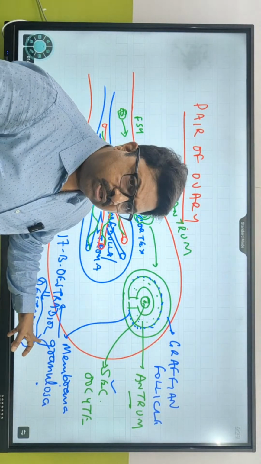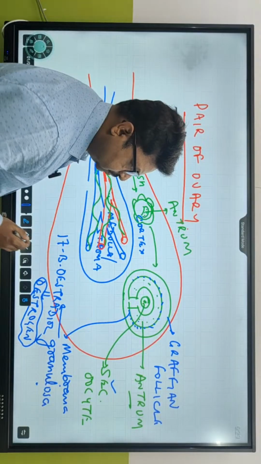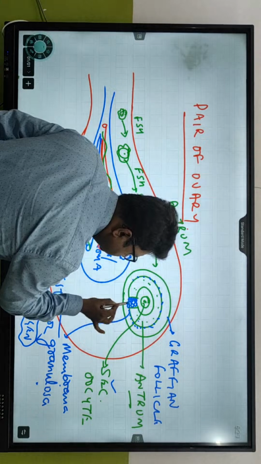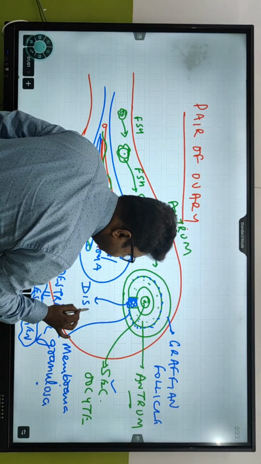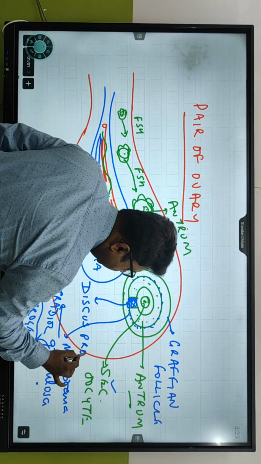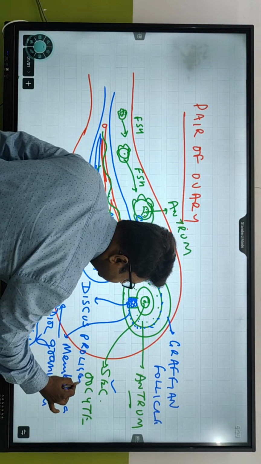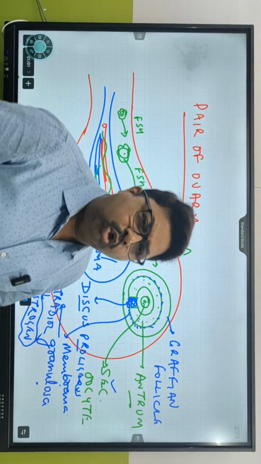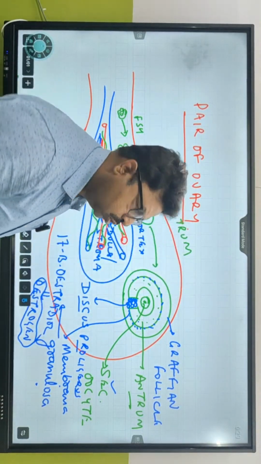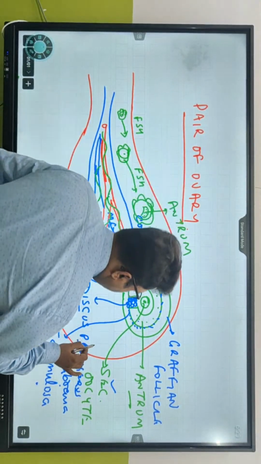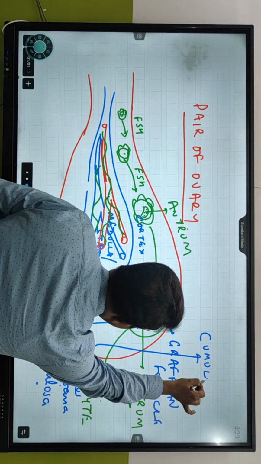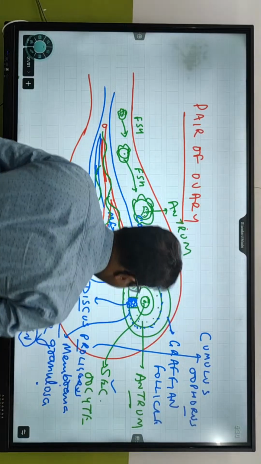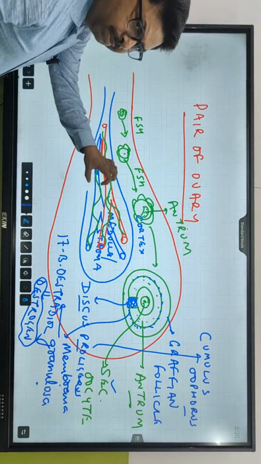So this is done by estrogen. Now, this particular stalk which holds the secondary oocyte, you can see the stalk, is called discus proligerus. Discus proligerus is also called cumulus oophorus. Fine. So this is the structure of an ovary normally.